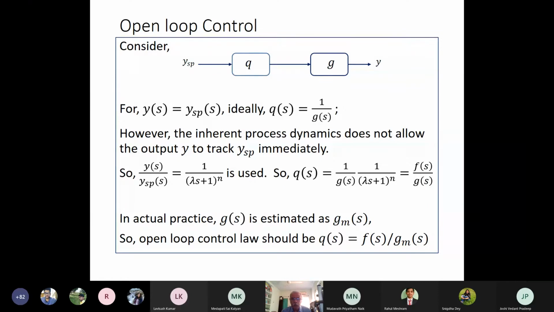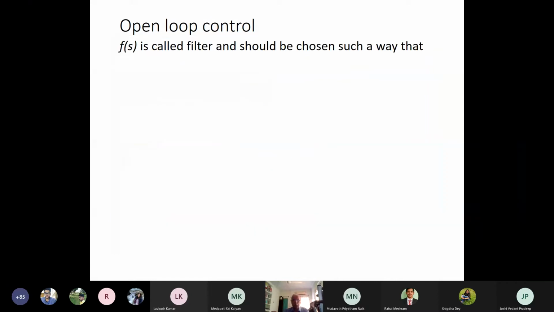So this will be my open loop control law, Qs equal to Fs by GMs. Now the second question comes: when I am putting Fs by GMs, that means it requires the inversion of the process model.